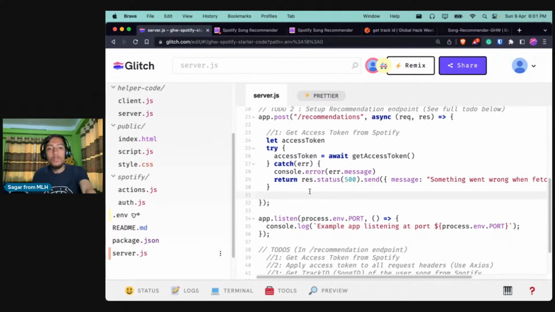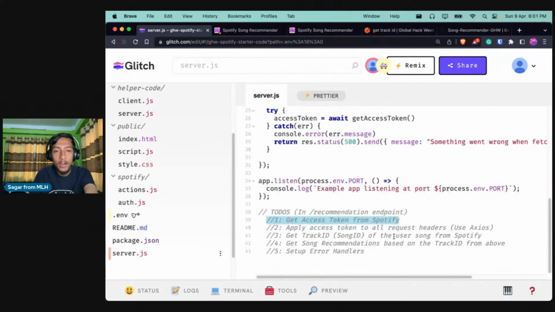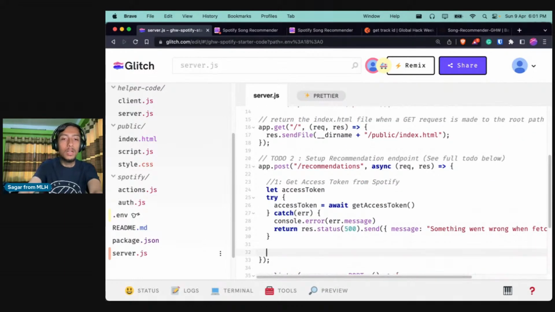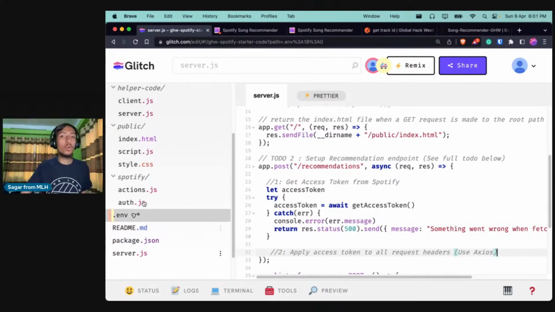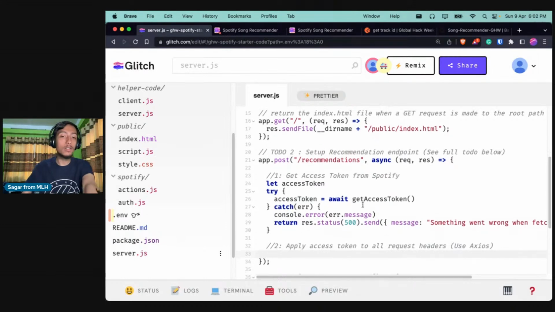Now we have done part 1, and now let us try to complete part 2, 3, and everything. So now we have completed this part. In step 2, let me copy this and do that again. If you are following along, just make sure that you also open the complete code link, right? In the resources, I've also shared the complete Glitch project. So if you get stuck, or if you feel that I'm going a bit faster, you can definitely refer to that to see what is going on everywhere.